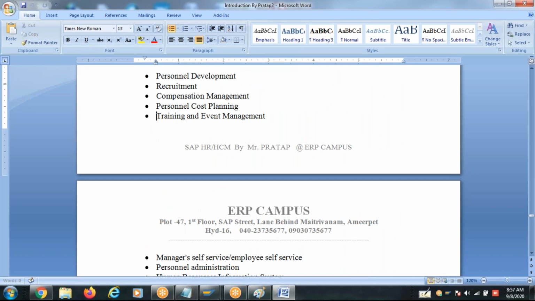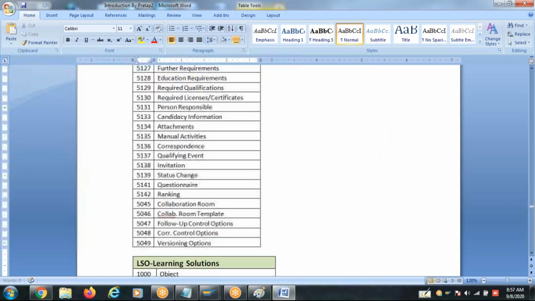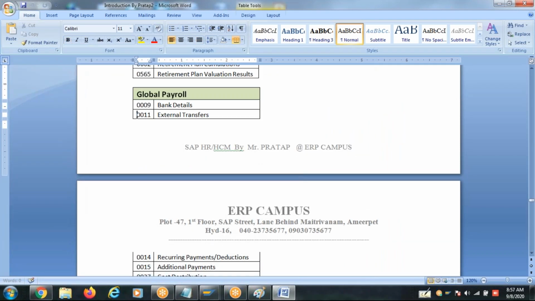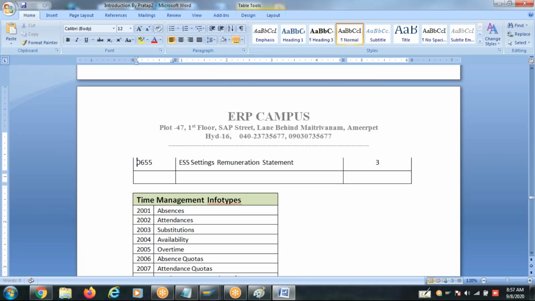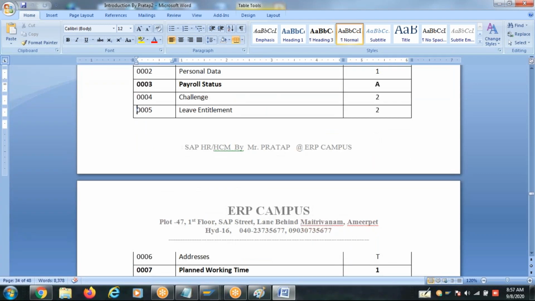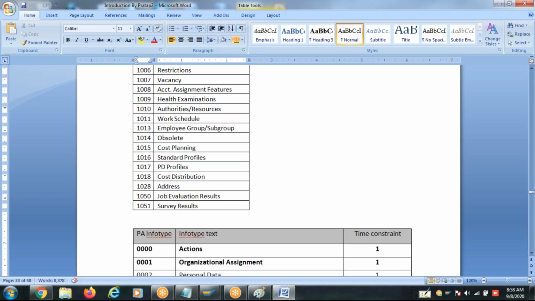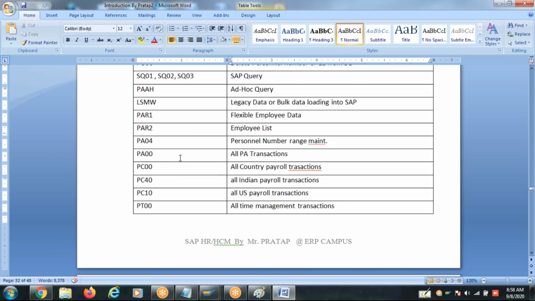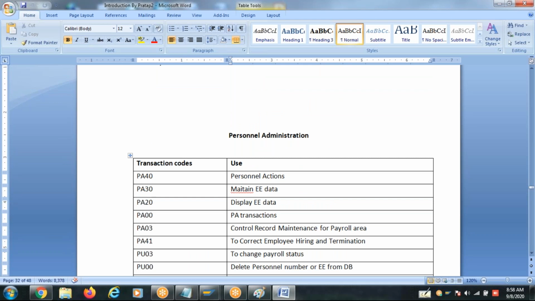So this is where I give this information. These are payroll info types, benefit info types. Any info type that starts with a 0 is handled in PA. These are PA info types, and these are the OM info types we just completed. These are the transactions that we use in PA, personal administration. I think all of you have this document with you.